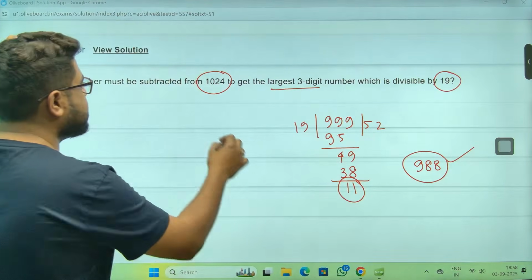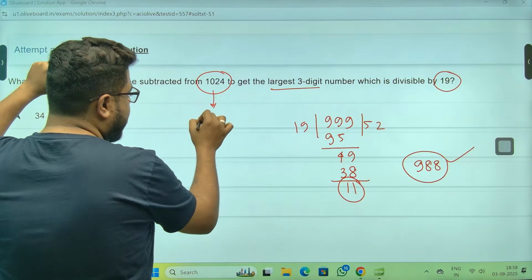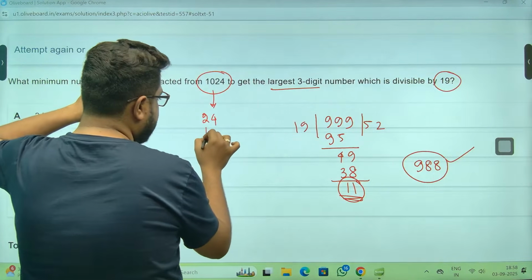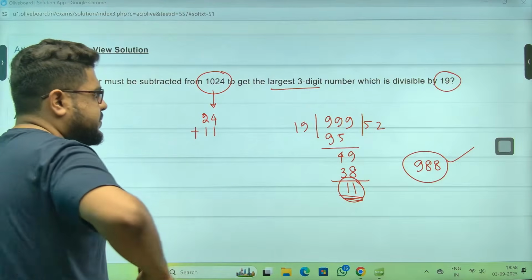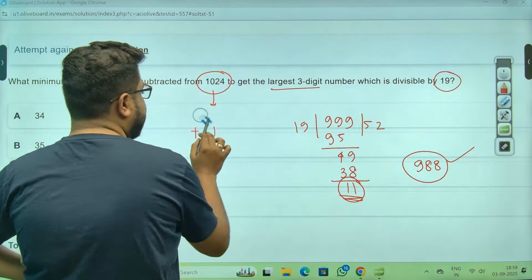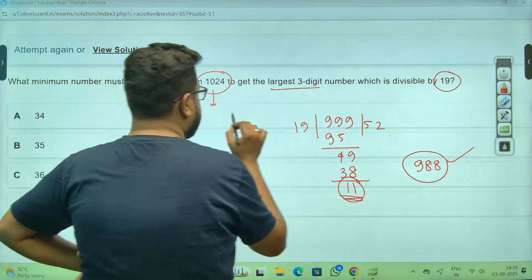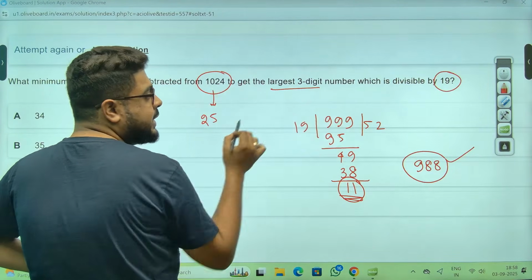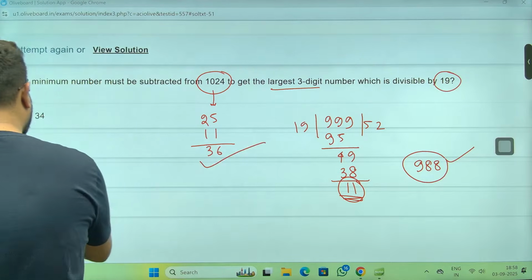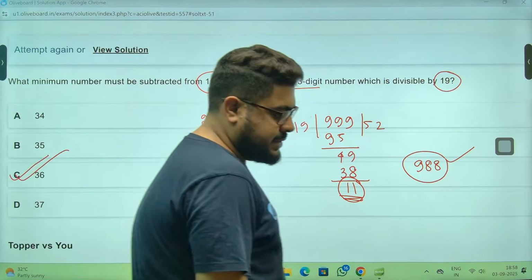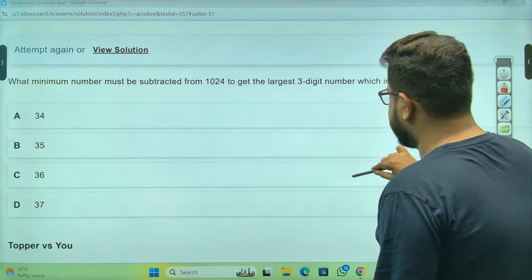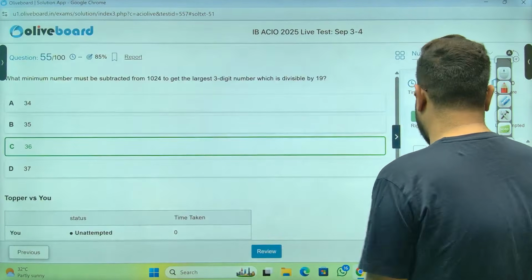So how much should we subtract, sir? From here we subtract 24 to get to 1000 and 11. Not 24, extremely sorry. 25, because it's 999 na? Extremely sorry. So 25 to get to 999 and 11 more. So 36 is the answer, sir. Option number C, 36 is the answer. Very simple stuff, sir. Right? And anybody can do it.